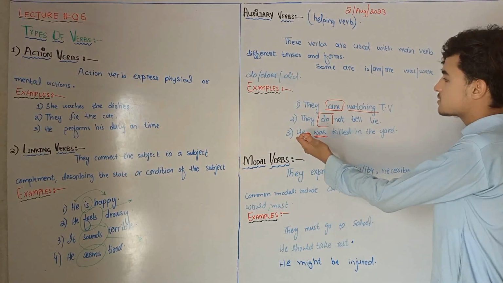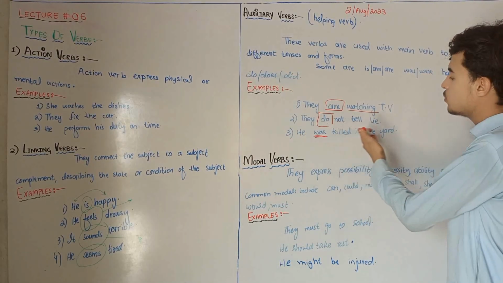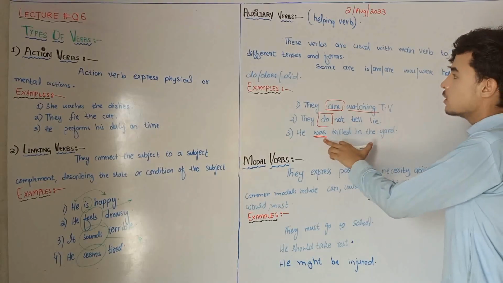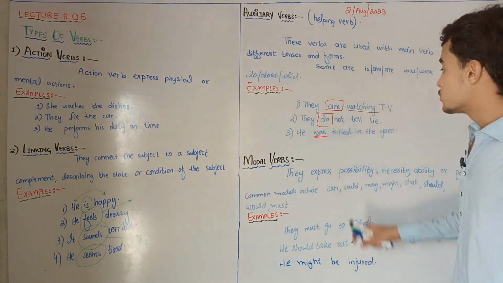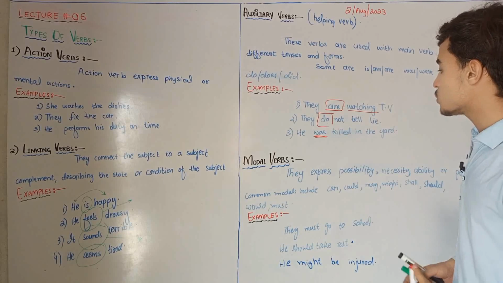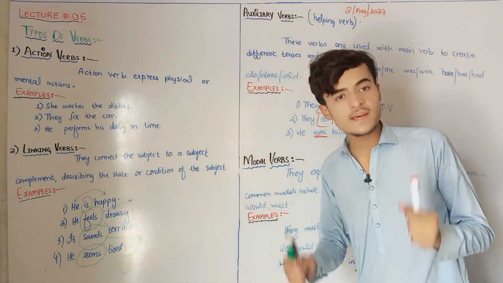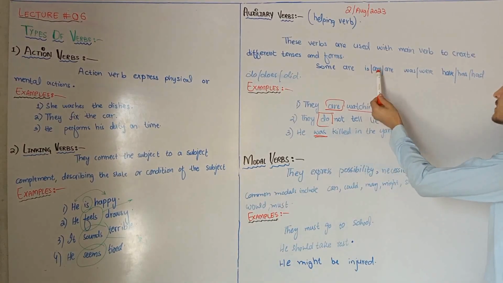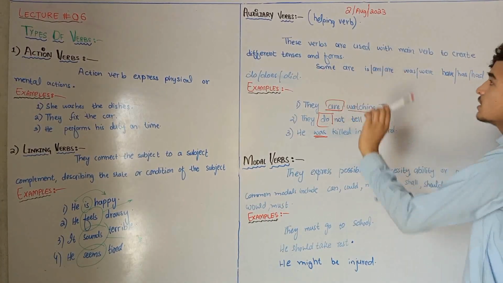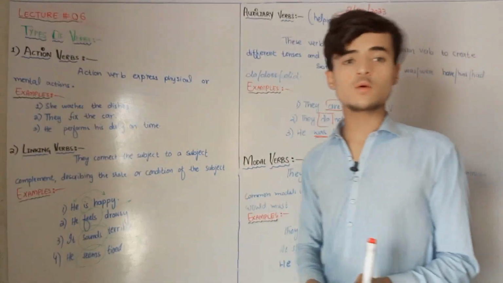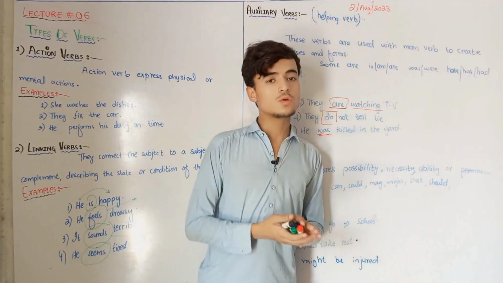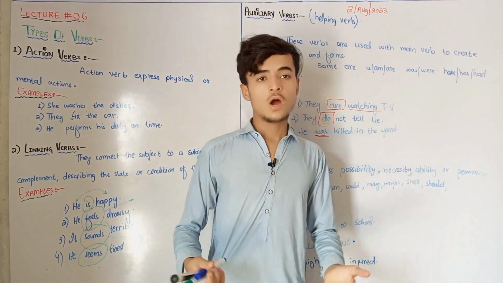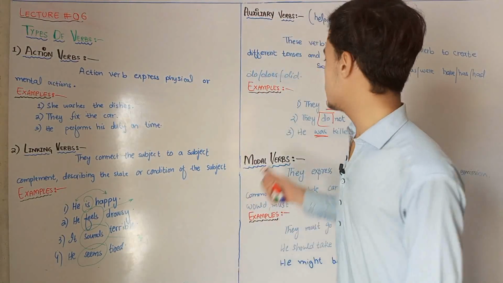So now you see here that he was killed in the yard. So here, was is which type of verb? Auxiliary verb. Hope you understand this auxiliary verb. I have already told you is, am, are, was, were, have, and has. These are auxiliary verbs or helping verbs. Helping verbs are those verbs which help the main verb in the sentence.